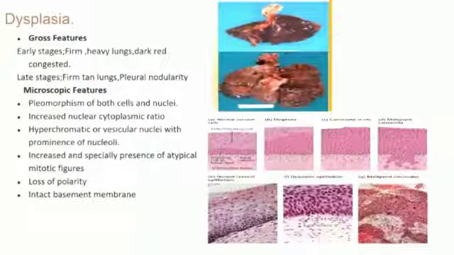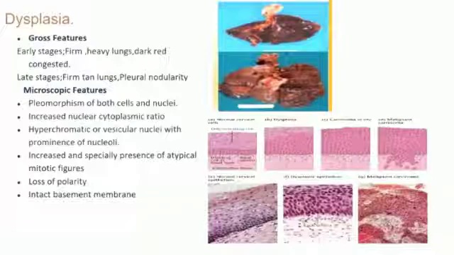Here you can see the gross features of dysplasia. The lungs are shown in the early stages. They are firm, heavy, dark red, congested, and in later stages they are firm tan, showing pleural nodularity.